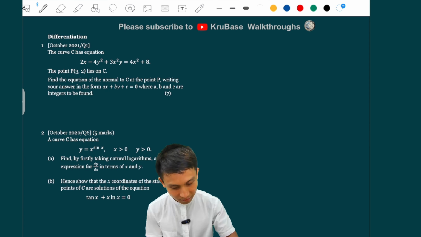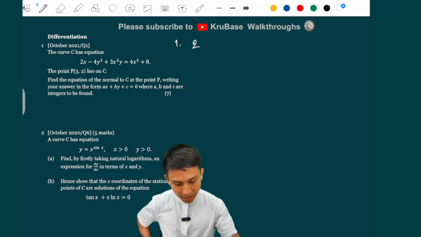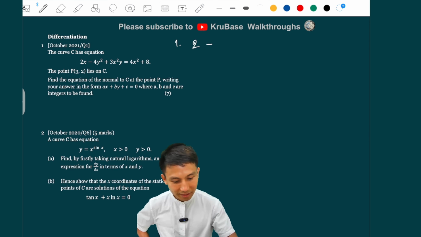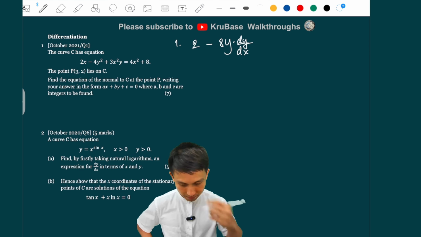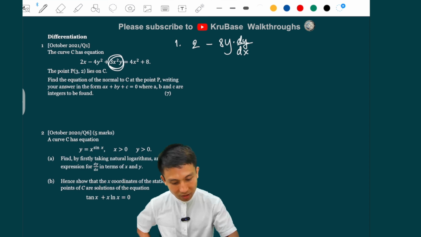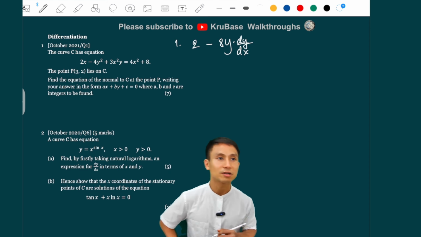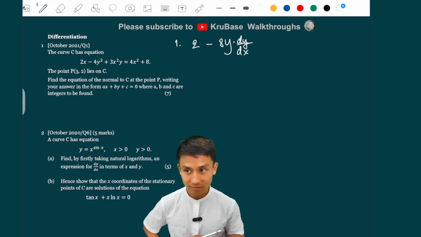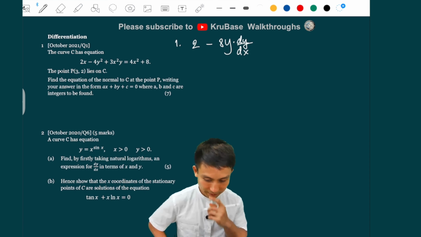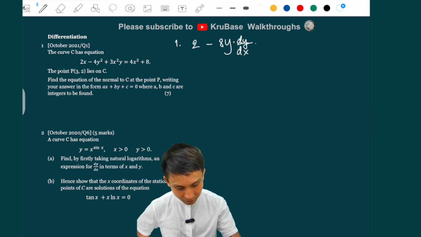So that's just differentiating the first term, we get 2. Sorry, that's the first question there. We get 2, and then minus differentiating 4y squared. Again, we get 8y, and just adding dy by dx in there. All right. Now, differentiating this one, most people probably forgot to do product rule at the time there, right? So we're going to not forget that.